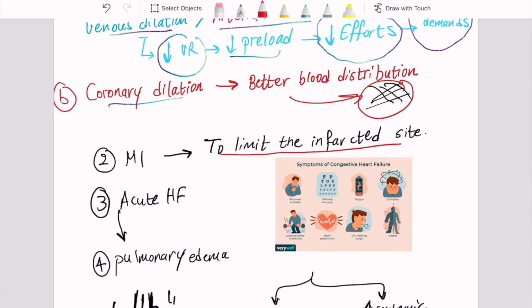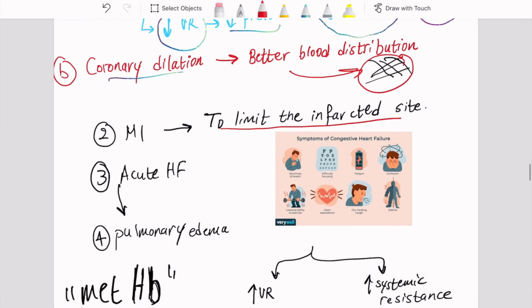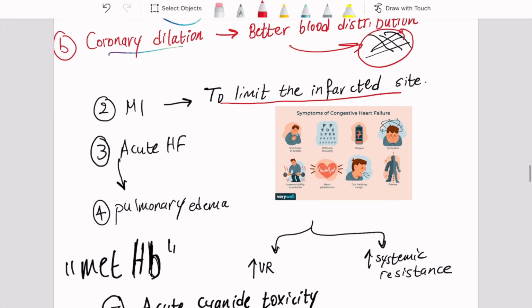The third category of patients are acute heart failure patients. Now to understand this more, in the case of acute heart failure, the heart, which is a pump, is not able to push blood to the systemic circulation. But why? It's either because the blood coming from the venous side is too much, or because there is increased systemic resistance.